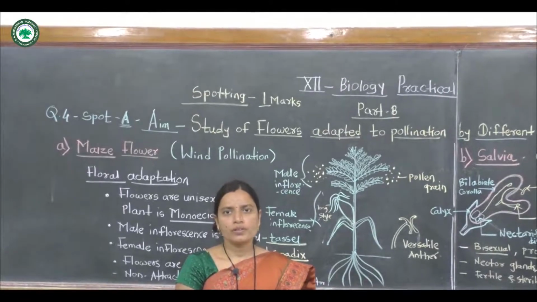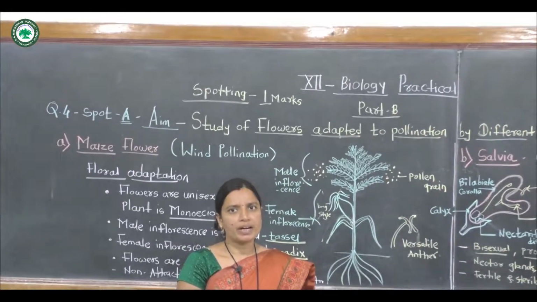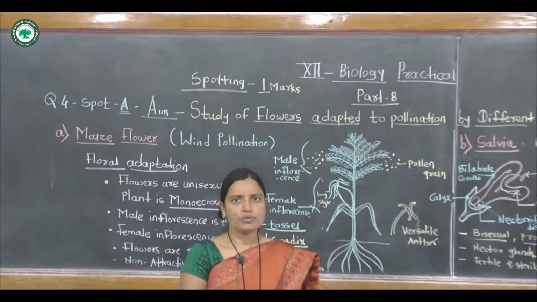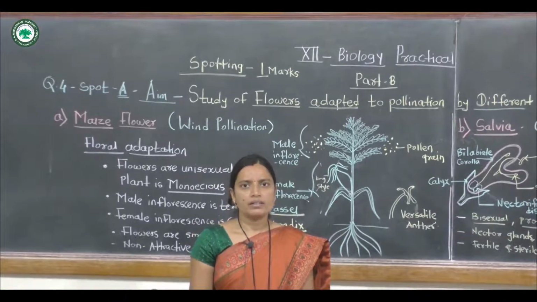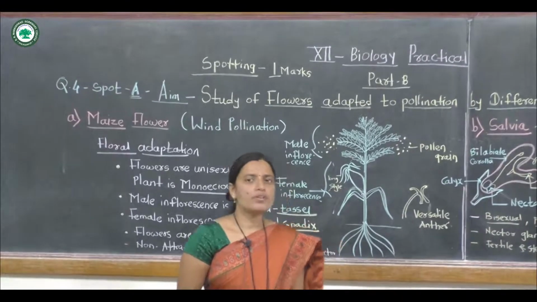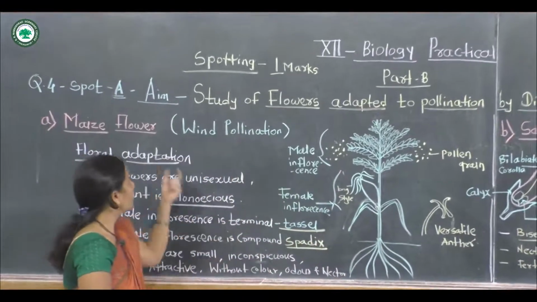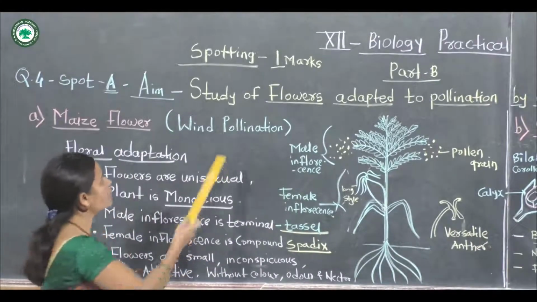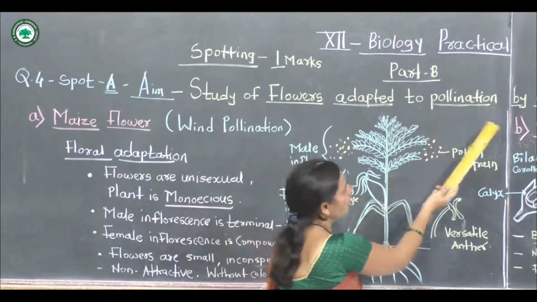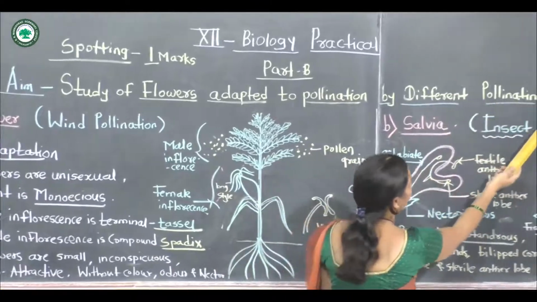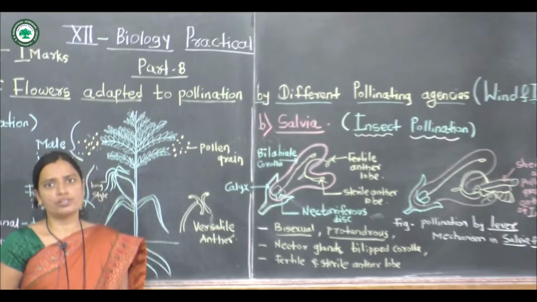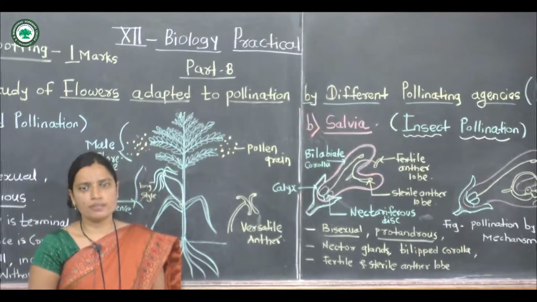In this video, we are going to start the biology practicals in 12th science. This is biology practical question number 4, the spotting, and in this question, the spot A, we will study in this video. First we will discuss the aim of this practical: the study of flowers adapted to pollination by different pollinating agencies. There are two agencies of pollination, wind and insect pollination.